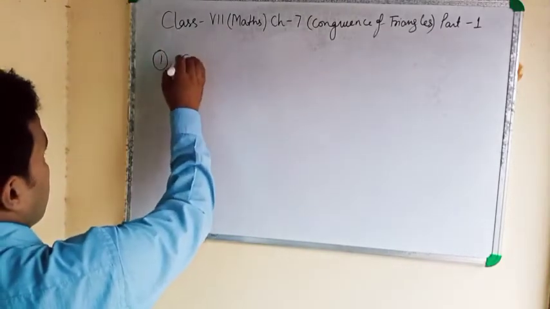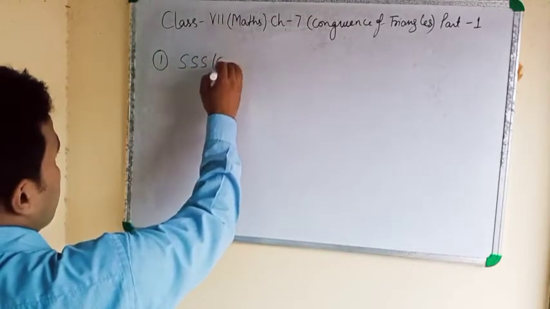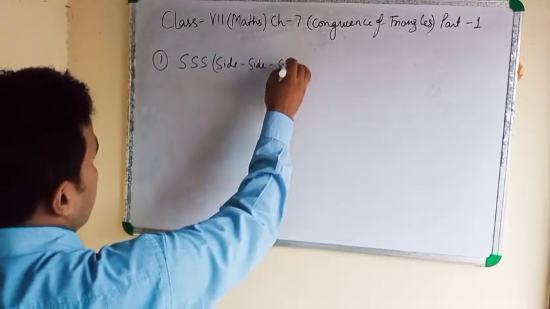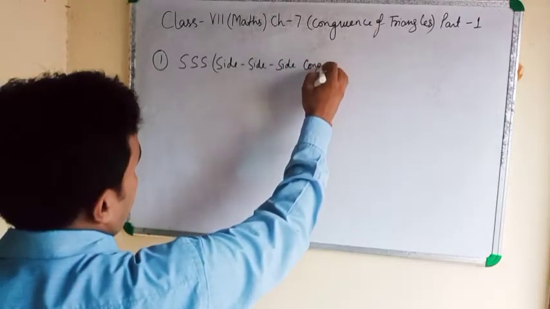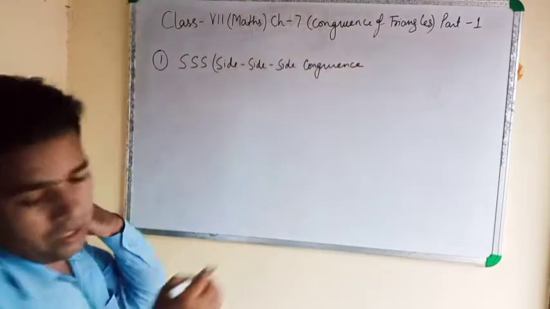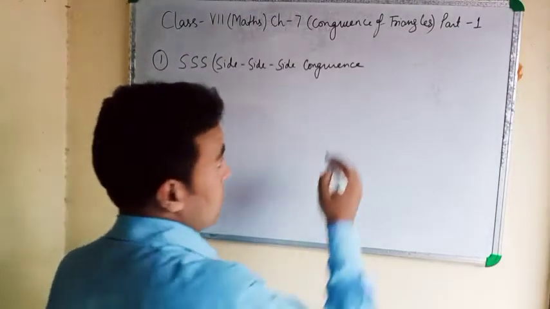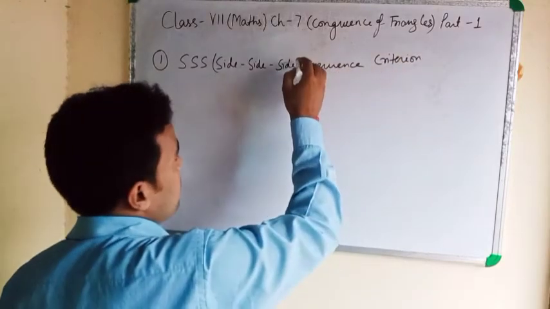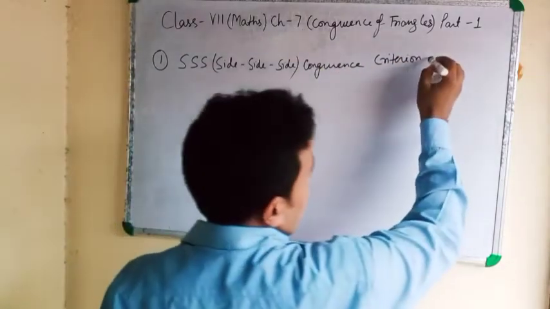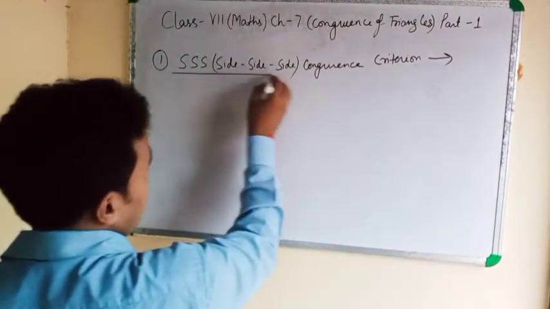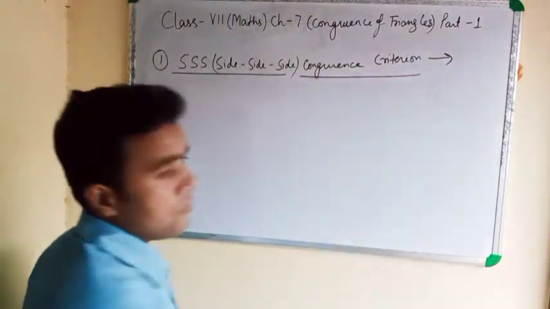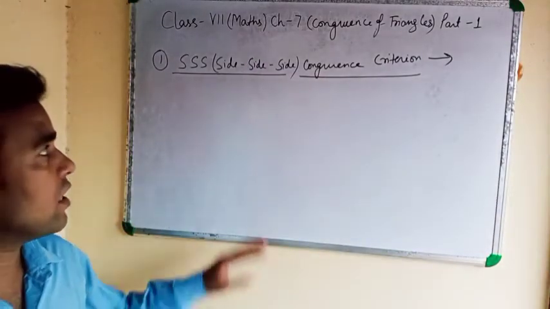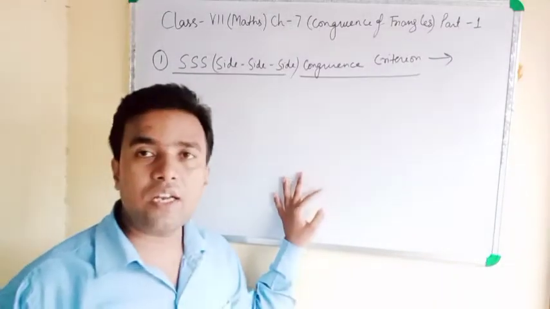First is SSS, side side side congruency criteria. Side congruency criteria means in this criteria two triangles are congruent.